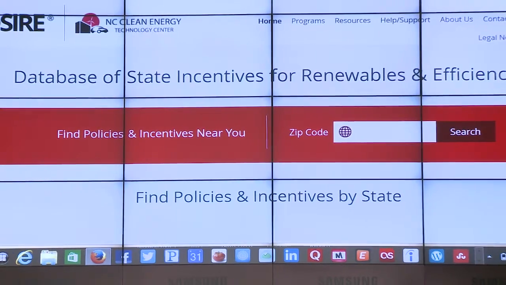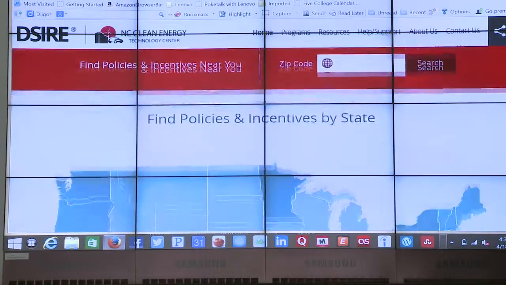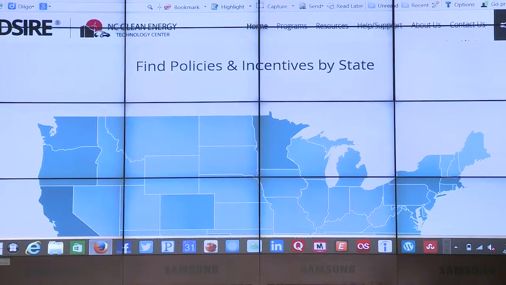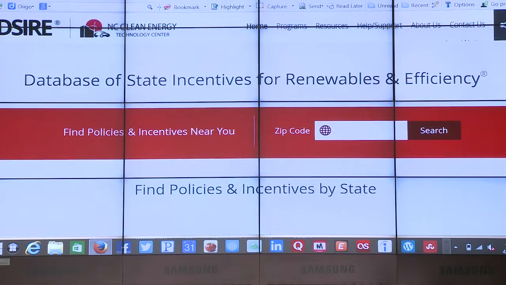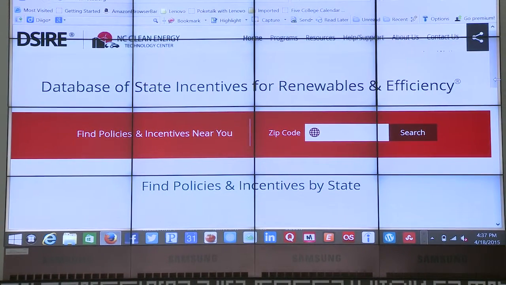the database of state incentives for renewables and efficiency. And if you scroll down a little bit on this website, you will see that we have many options here for finding policies and incentives. And there's also an Excel spreadsheet that you can download from this website as well. So putting that all together, we looked at some charts from this website that outlined a few different variables.